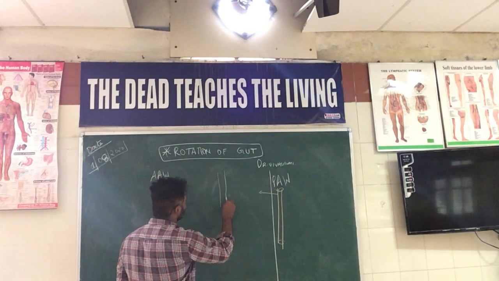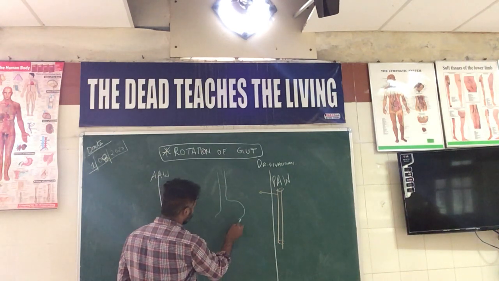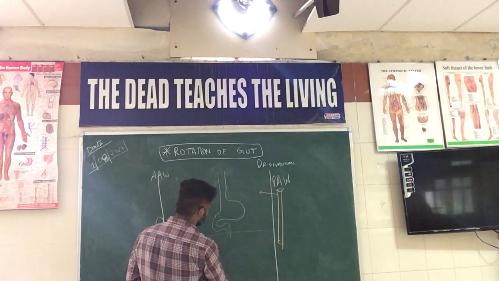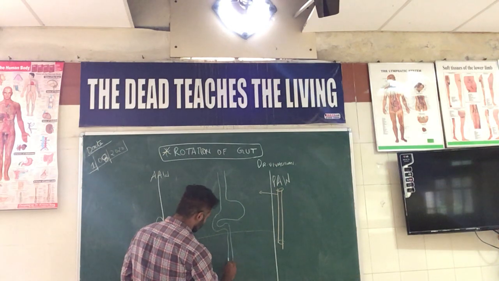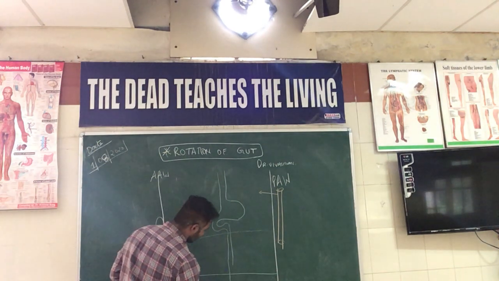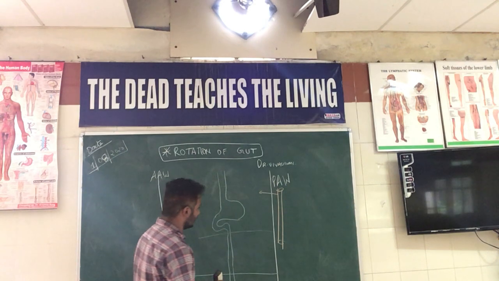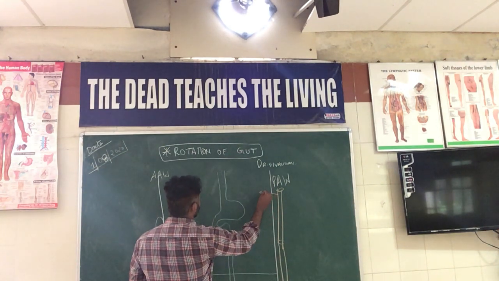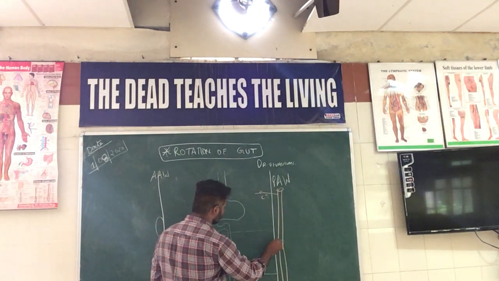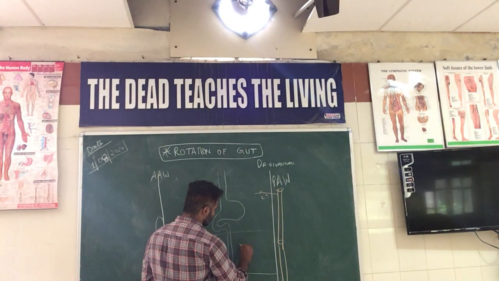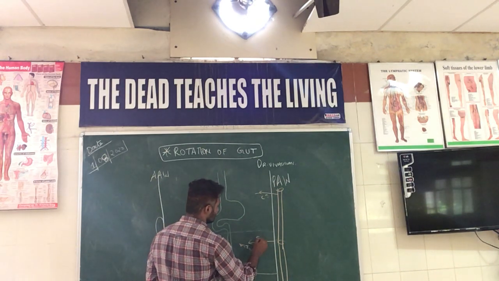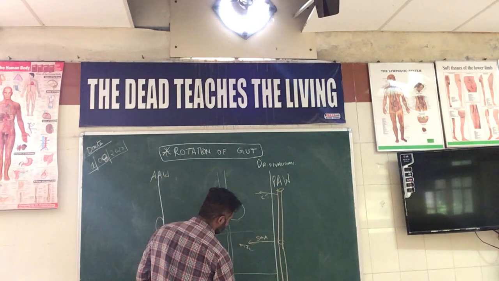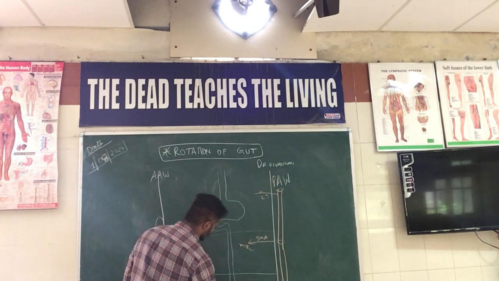Assuming the developing gut to be the stomach, the breathing. Here is the foregut, here the midgut, still further there will be the hindgut. This will be the abdominal aorta, this will be the celiac trunk supplying the foregut, and this will be the superior mesenteric artery supplying the midgut, and the inferior mesenteric artery is also a branch of the abdominal aorta supplying the hindgut.